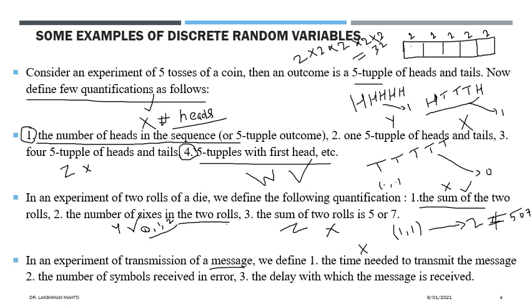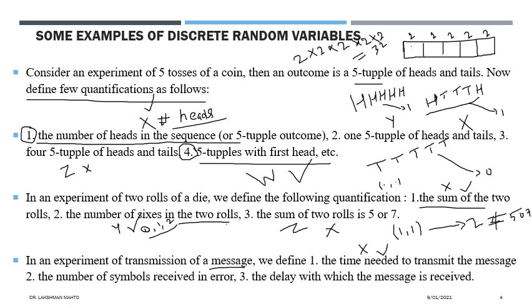If some message is not engaged by this one, that means... definitely when you count the time needed to transmit the message, it will talk about the engagement of every message from the bag, from the sample space. So it is a random variable.